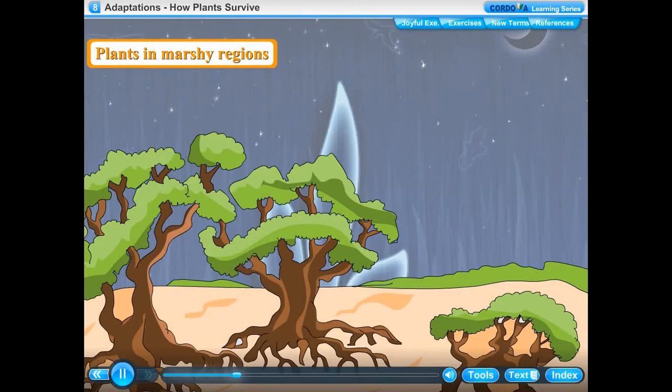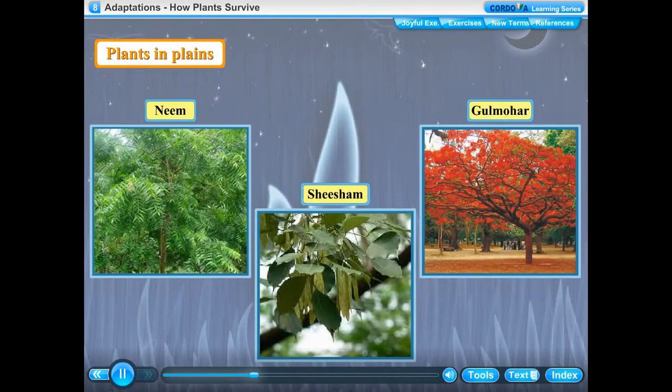Plants in marshy regions. Plants have roots that grow out of the soil to breathe, as the clay soil does not allow the roots to breathe. Such roots are called breathing roots. Examples, mangroves. Plants in plains. Trees have many branches. Most of the trees shed their leaves in autumn. Examples, neem, shisham, and gulmohar.